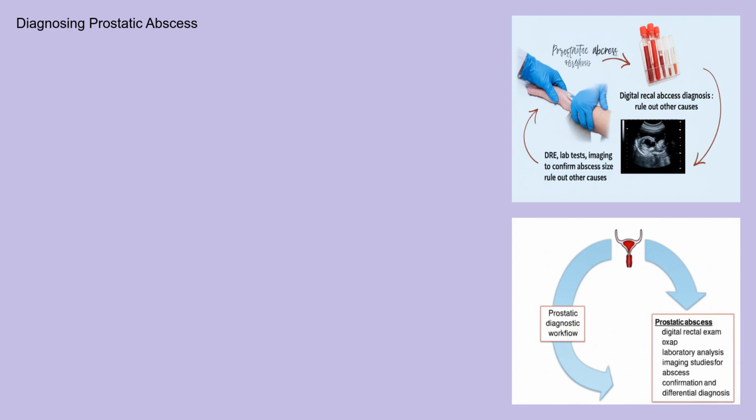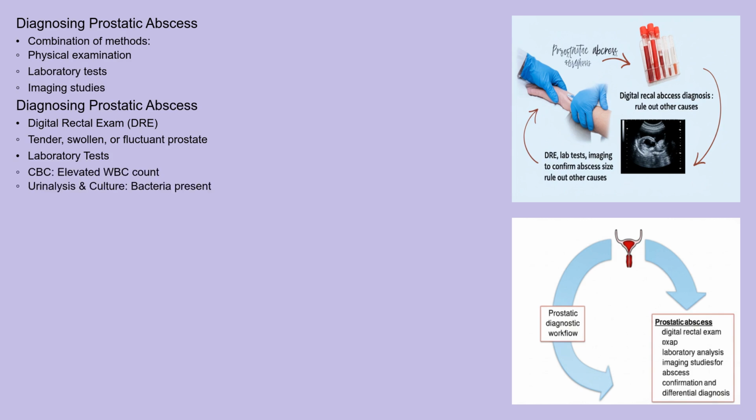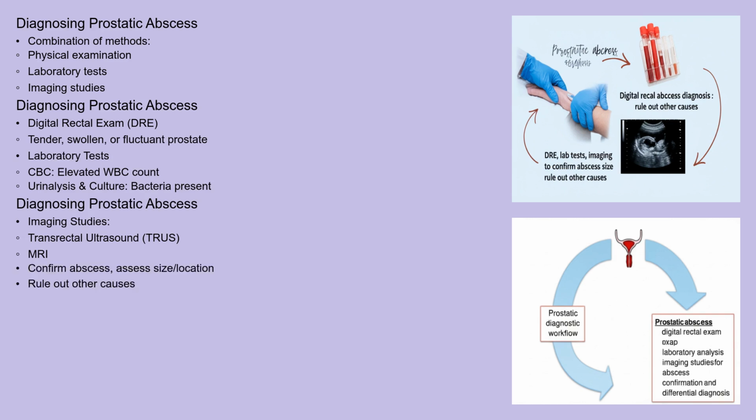Diagnosing a prostatic abscess typically involves a combination of physical examination, laboratory tests, and imaging studies. A digital rectal exam (DRE) can reveal a tender, swollen, or fluctuant prostate gland. Laboratory tests, such as a complete blood count (CBC) and urinalysis with culture and sensitivity, can identify elevated white blood cell counts and the presence of bacteria. Imaging studies like transrectal ultrasound (TRUS) or MRI are often used to confirm the presence of an abscess, assess its size and location, and rule out other potential causes of symptoms.